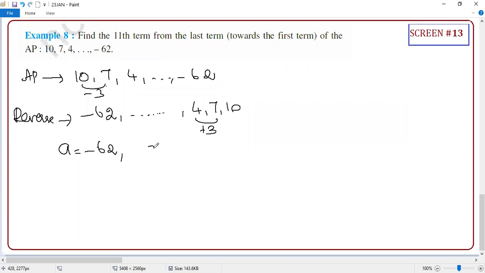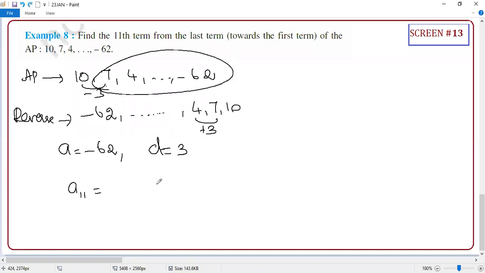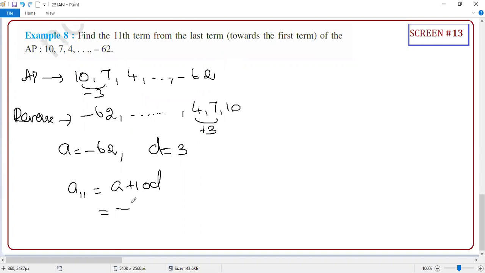What things do you need? D. D is 3. These two are sufficient, right? What is your A11? For this, A11 is wrong. For the reverse AP, A11 is correct. A11 is A plus 10D. A equals -62, plus 10 into 3. 30 minus 62 is -32.